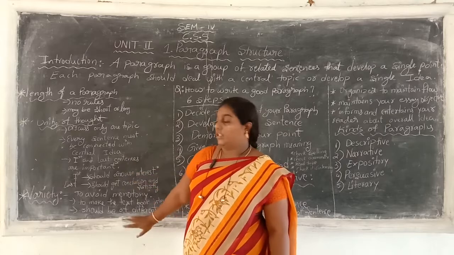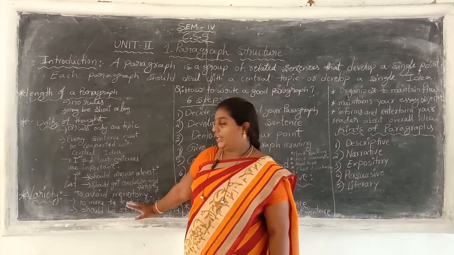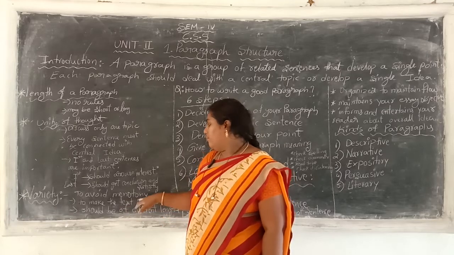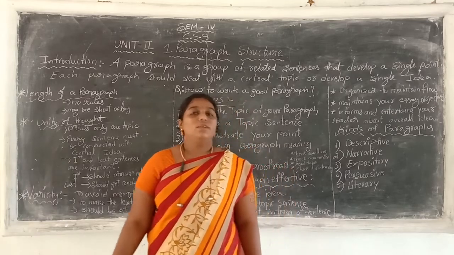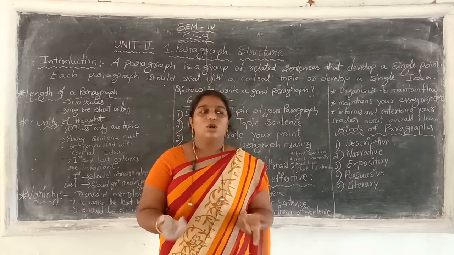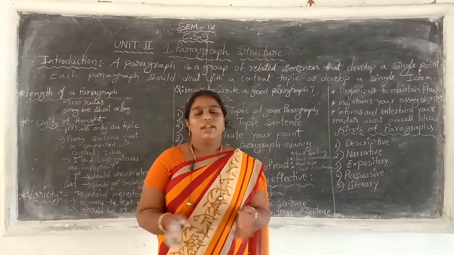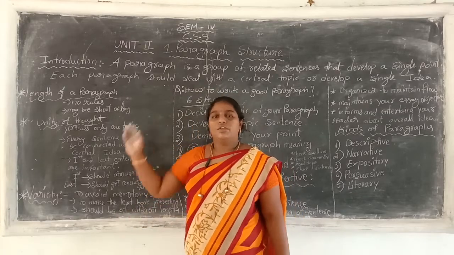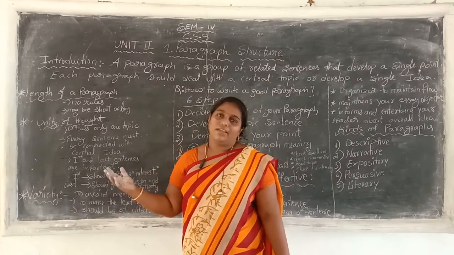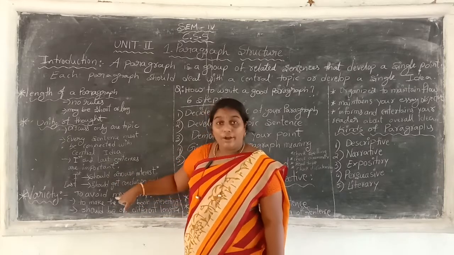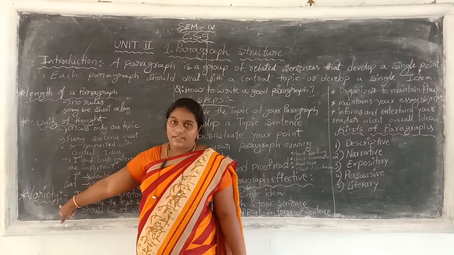And we are going to move to the third point in the structure: variety. What is variety? To avoid monotony. Monotony means if you listen to the same topic a number of times, what will come? Automatically you get bored, no? It's called monotony. Okay. From morning to evening, only English class running, what will happen? You will lose interest. That's why, to avoid monotony, we have to maintain variety.